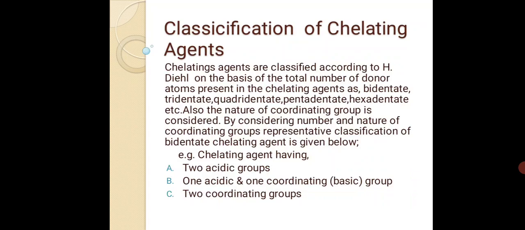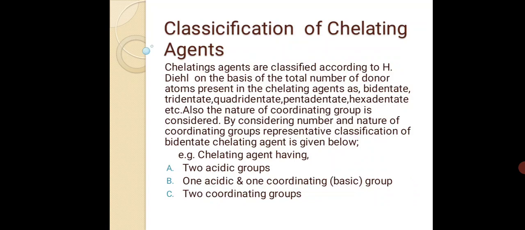Chelating agents are classified according to Heidel. It is the name of the scientist, and this name is very important for our MCQ or objective type questions. Chelating agents are classified according to Heidel on the basis of the total number of donor atoms present in the chelating agents. The classification depends on the number of donor atoms present in the chelating agent.